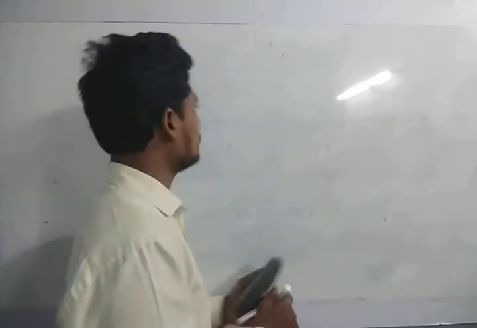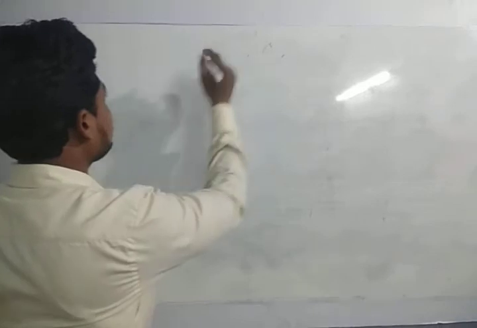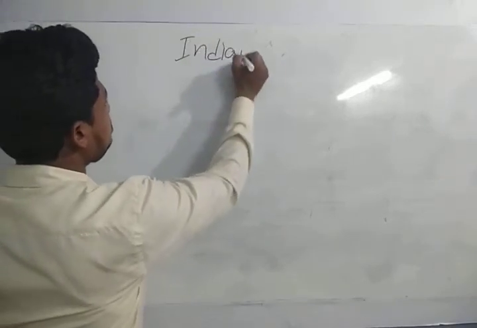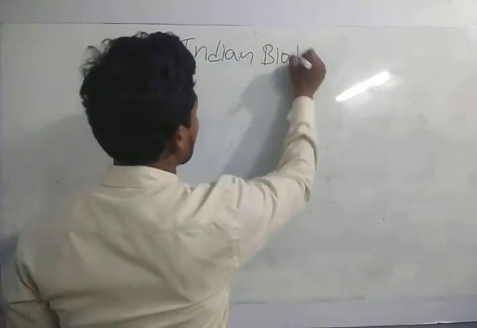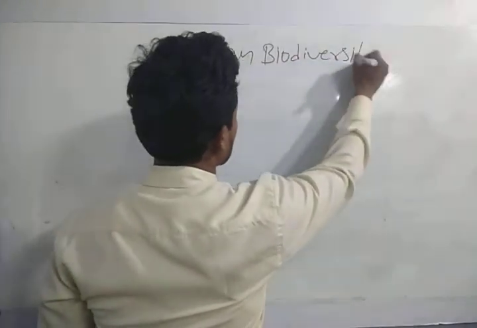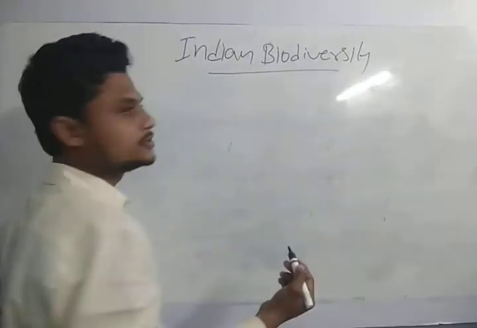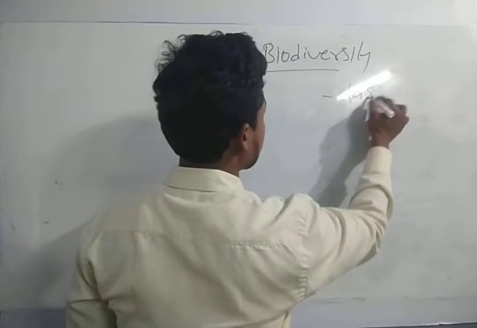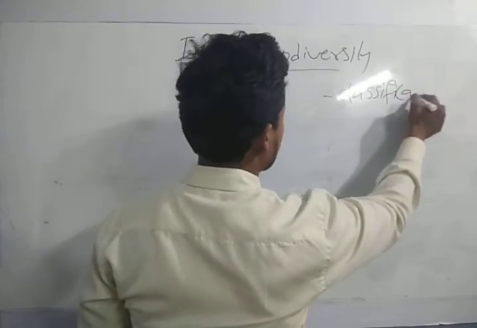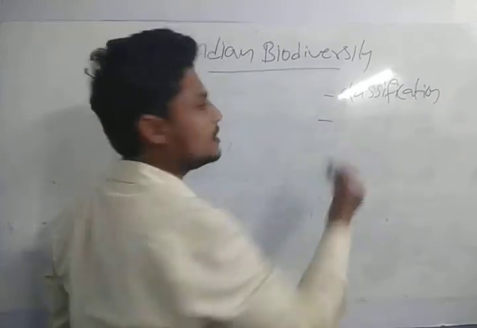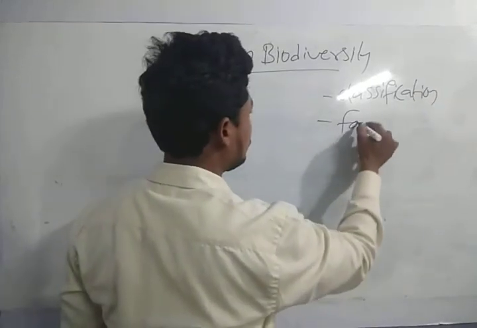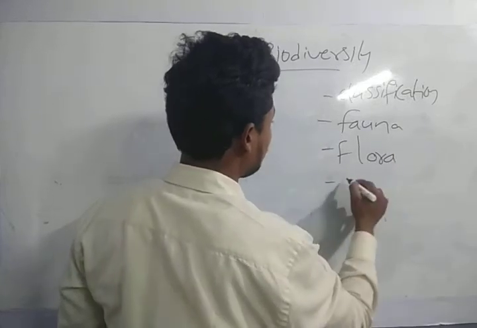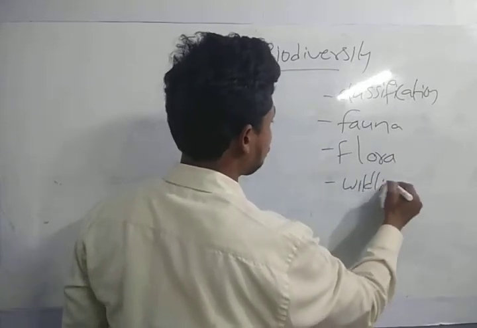Okay, guys, so the topic of this chapter is Indian biodiversity. In Indian biodiversity, the topics we need to discuss are the biogeographic classification, the fauna, the flora, and wildlife in India.